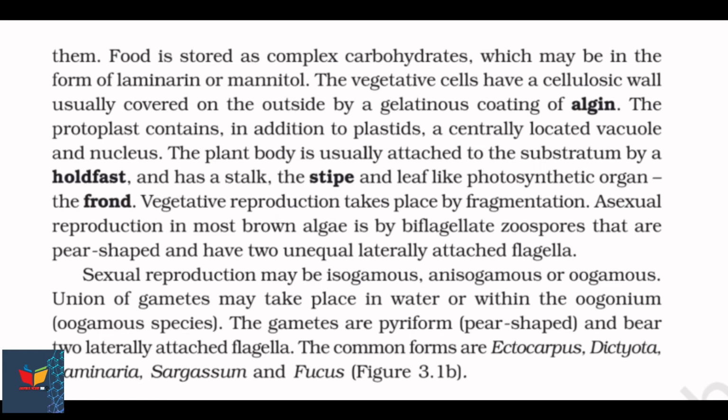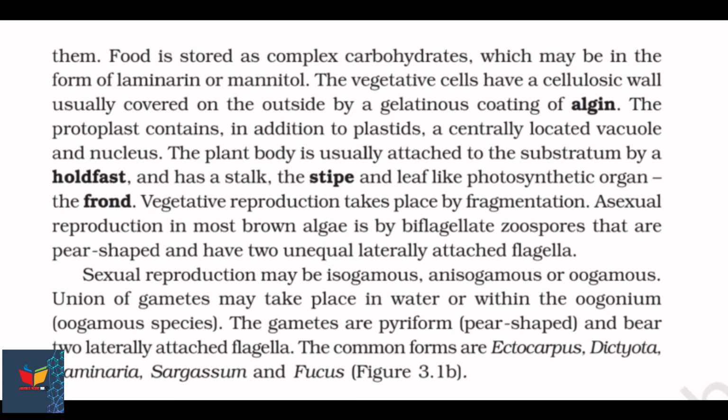The plant body is usually attached to the substratum by a holdfast, and has a stalk, the stipe, and a leaf-like photosynthetic organ, the frond. Vegetative reproduction takes place by fragmentation. Asexual reproduction in most brown algae is by biflagellate zoospores that are pear-shaped and have two unequal laterally attached flagella.